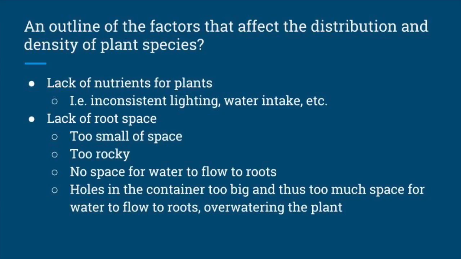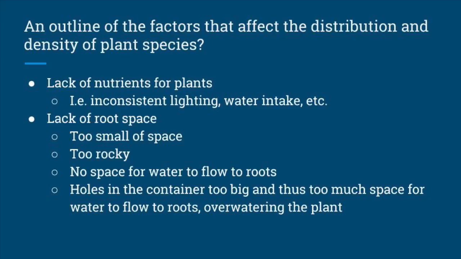While designing our ecosystem, we had to take into account the factors that could affect the distribution and density of our plant species, being kale. For example, there could have been a lack of nutrients for the plants. Inconsistent lighting could result in inefficient growth, and water intake had to be regulated to ensure that the kale was getting enough water to carry out photosynthesis.